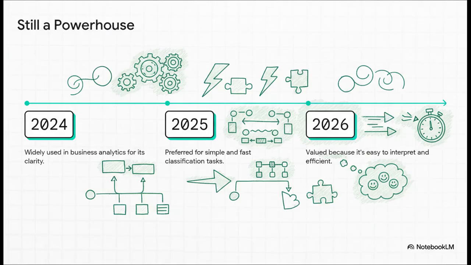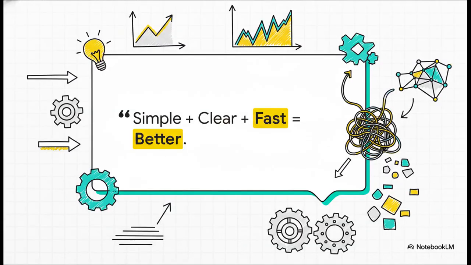And you know what? It's not going away anytime soon. Even as we look ahead, logistic regression is still a powerhouse. Why? Because it's fast, it's efficient, and maybe most importantly, it's interpretable. That's a huge deal. It means we can actually understand why it made a certain decision. In fields like finance or medicine, that's not just nice to have, it's absolutely essential. It really all boils down to this powerful idea, one that's easy to forget in tech sometimes. Better doesn't always mean more complicated.